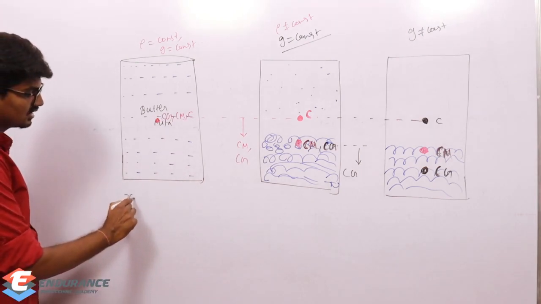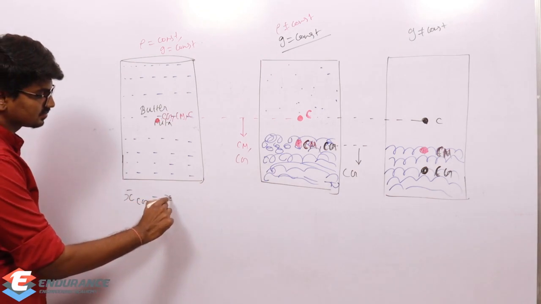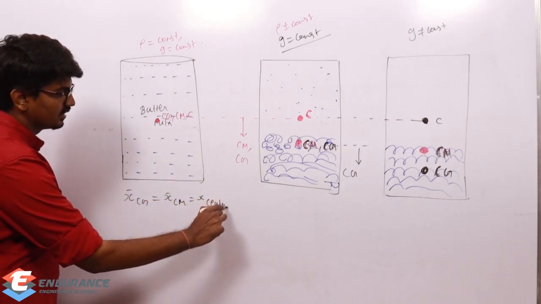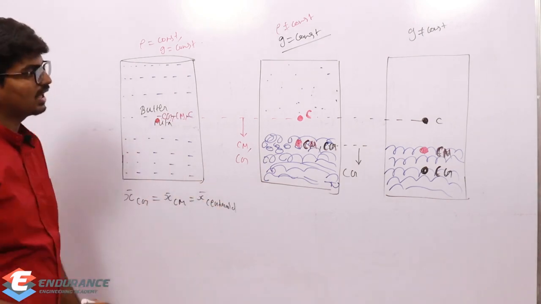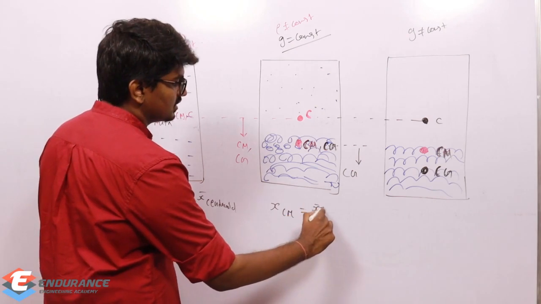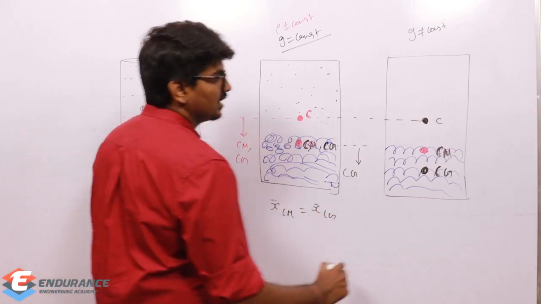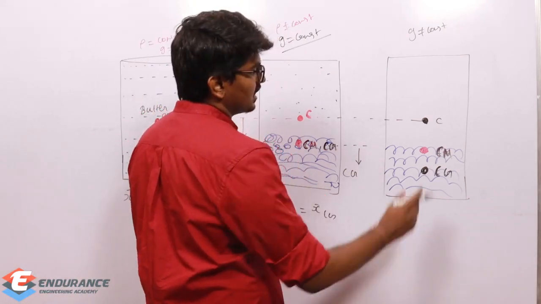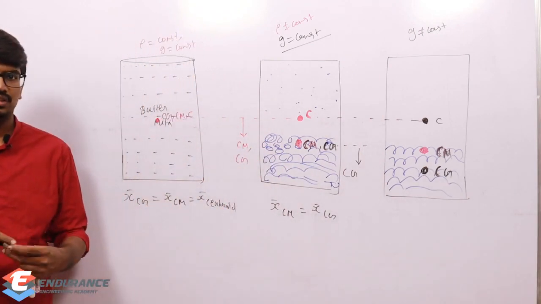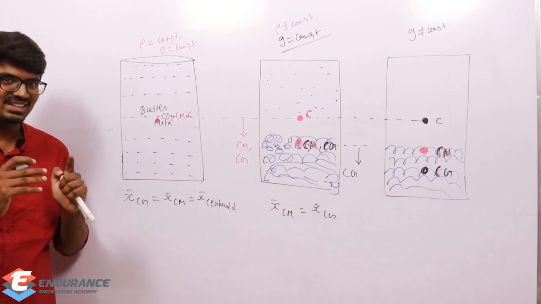In the earlier case, center of gravity, center of mass and centroid are all the same. In this case, center of mass and center of gravity are the same. In this case, nothing is the same, all three are different. So that's it. I hope you have understood the difference between these three.